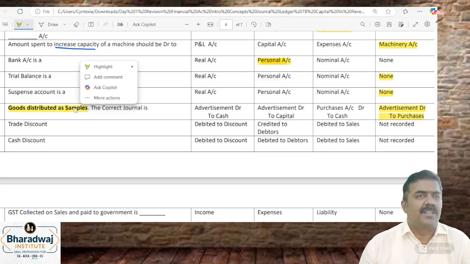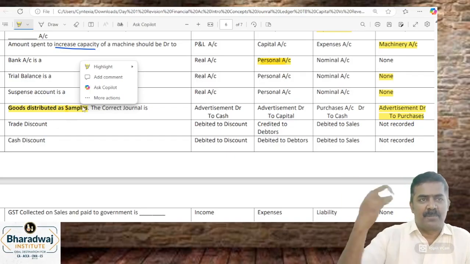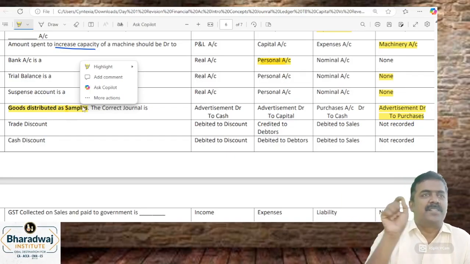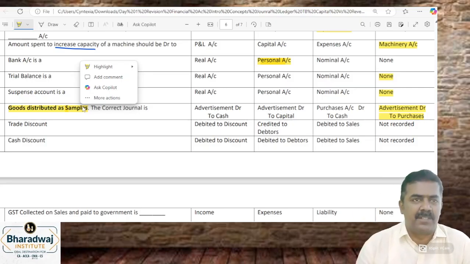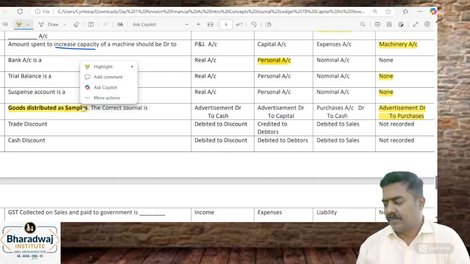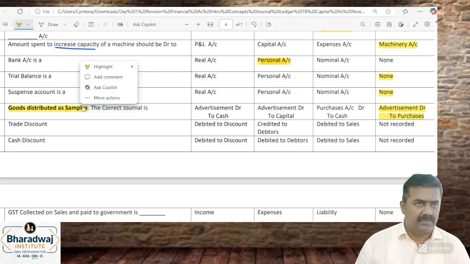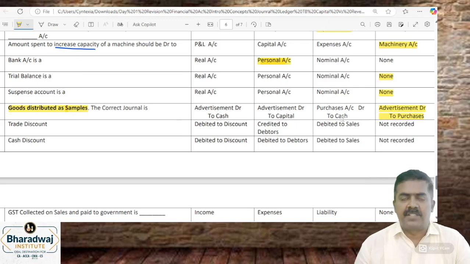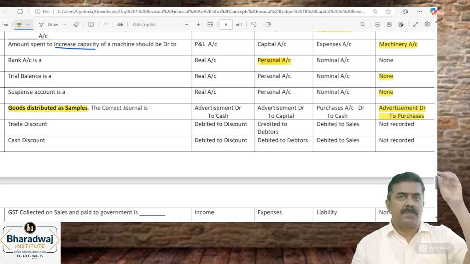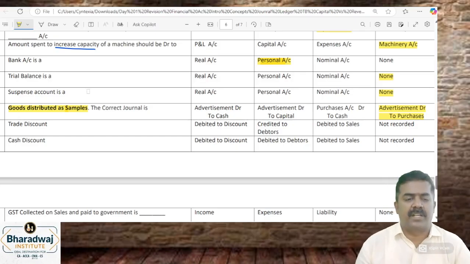We don't maintain a separate ledger for goods. When goods are purchased, we pass purchase to cash. When those goods are used for advertisement purposes, what do you do? Advertisement to purchases. Not advertisement to cash. Advertisement expenses are paid in cash, not advertisement to cash.